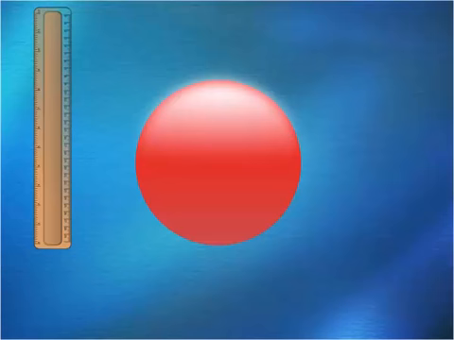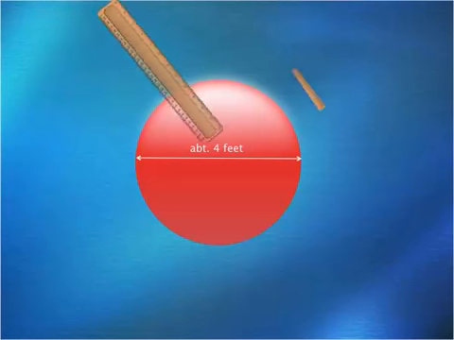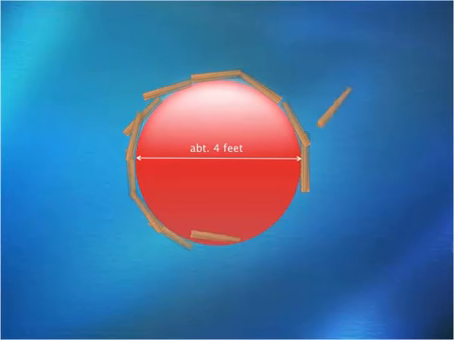In order to use a circle, it is often required to know its basic measurements. We will call the distance across this not-to-scale circle 4 feet. This is known as the diameter. Now comes the tricky part. How do we measure the distance around it, otherwise known as the circumference?